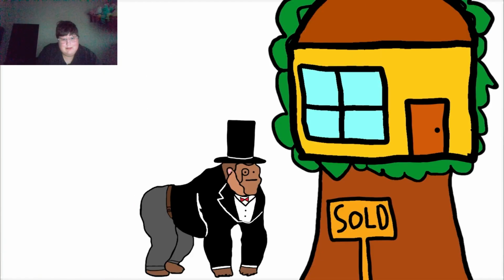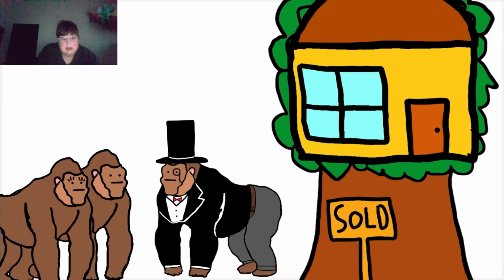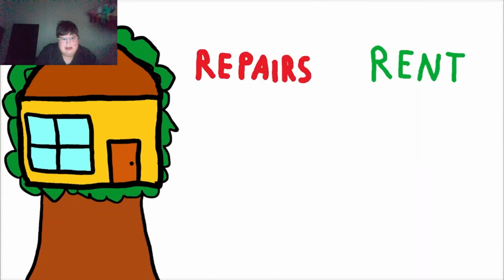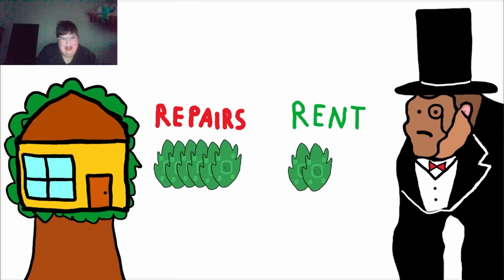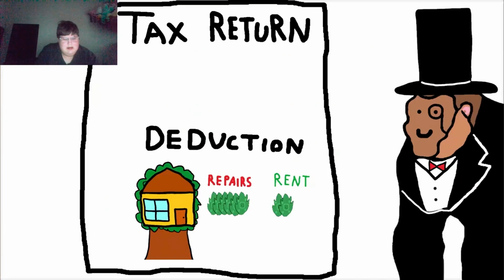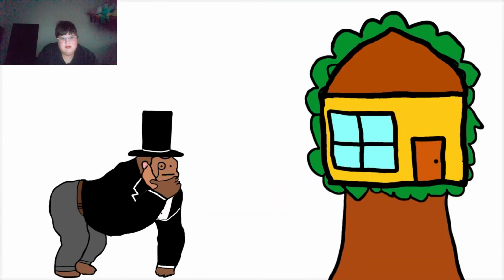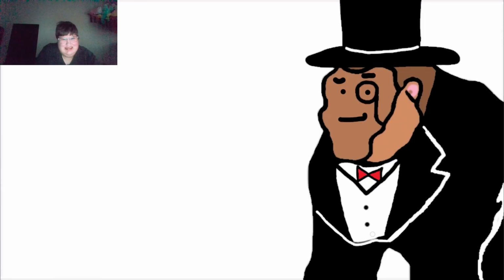If rich monkey buys a treehouse, then monkey rent treehouse to other monkeys, but treehouse cost more leaves than it makes. Monkey is losing leaves, but that loss can be claimed as a deduction on monkey's taxes. Monkey is hoping value of treehouse goes up in the future and one day he can sell it for more leaves, but meanwhile, he pays less tax because of the loss.